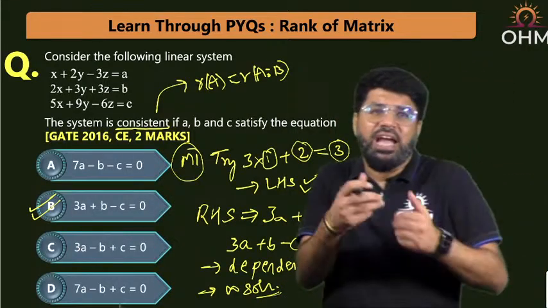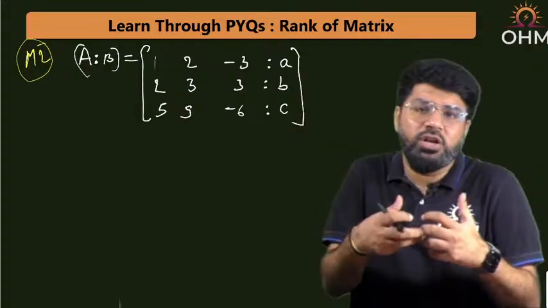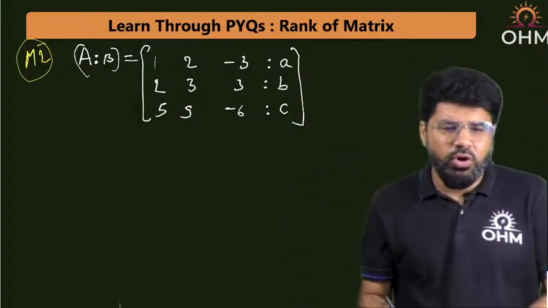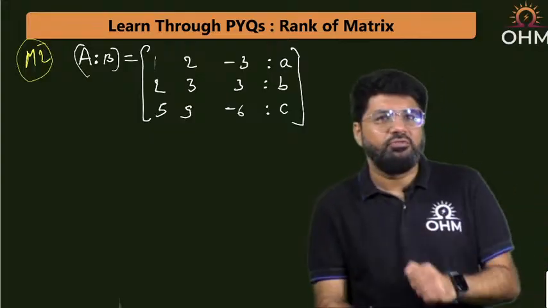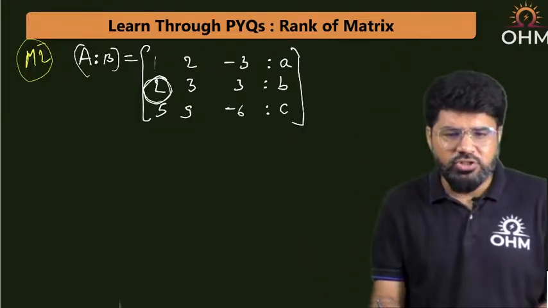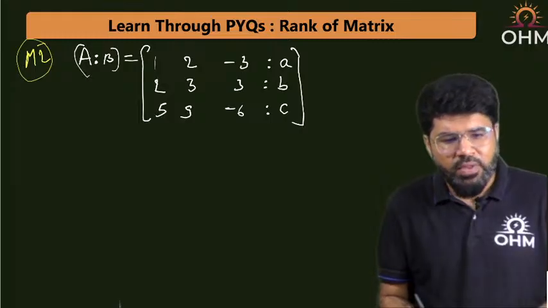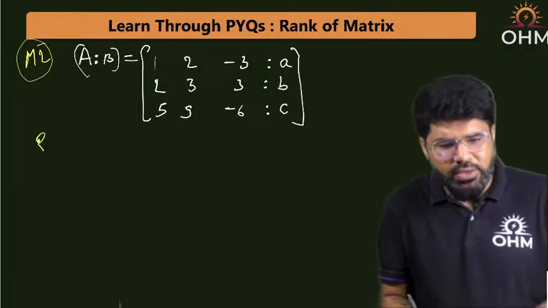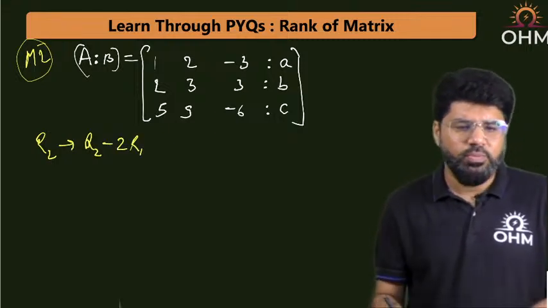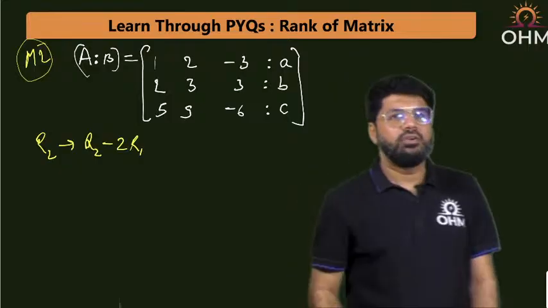I am focusing more there because that is what I want you to adapt, so that you are quick in the exam hall also. But now, if you want to go for rank, row echelon form will be required. First I need to make this 2 a 0. So the first operation: R2 will be replaced by R2 minus twice R1.